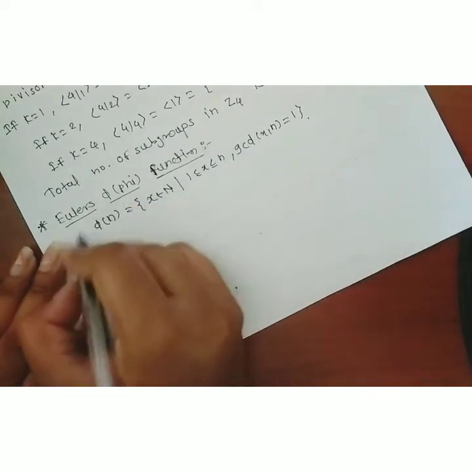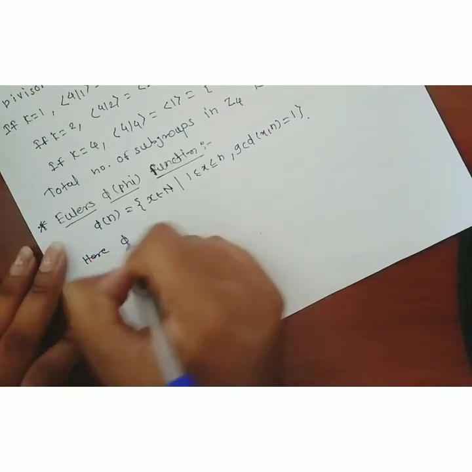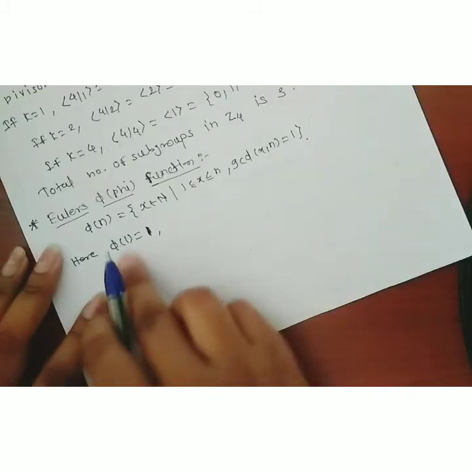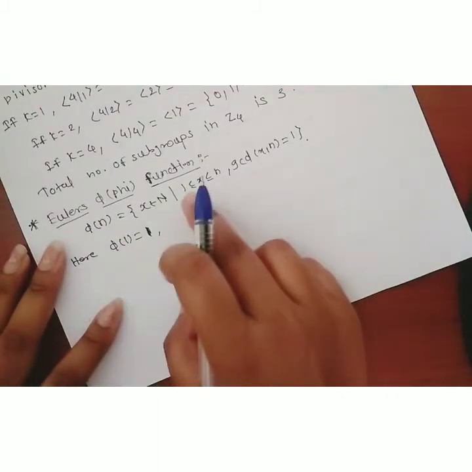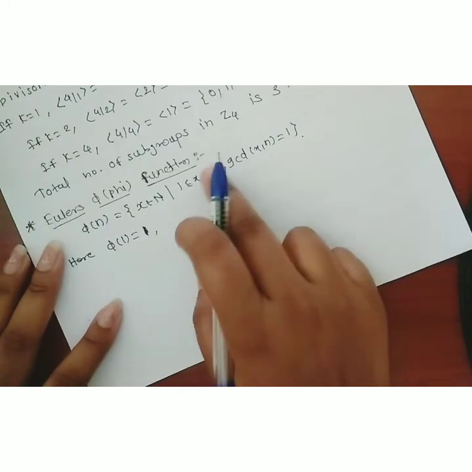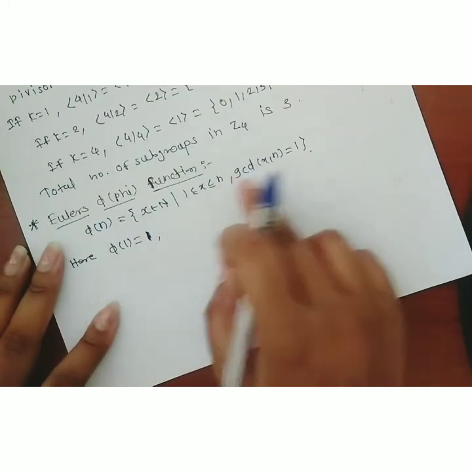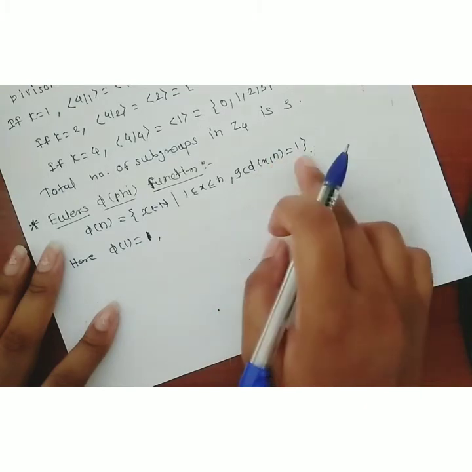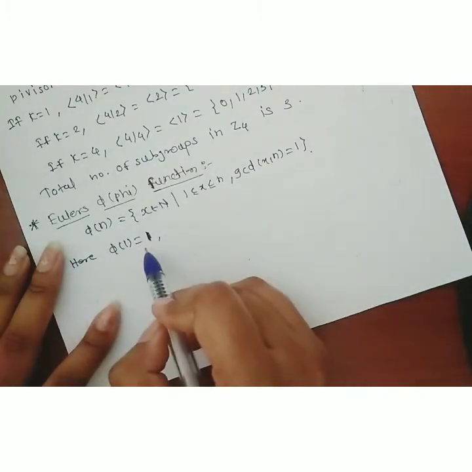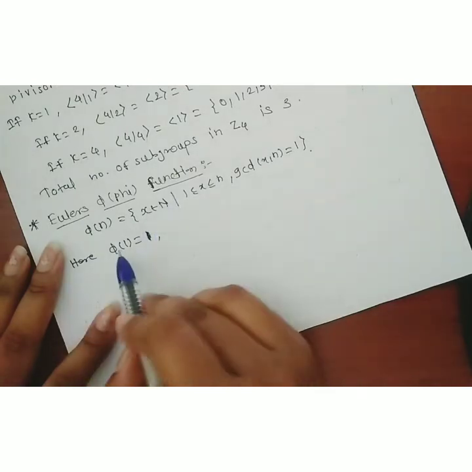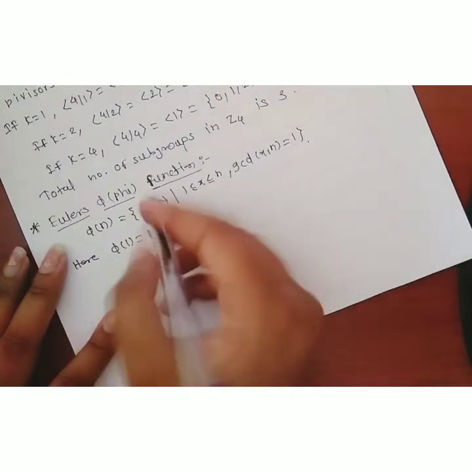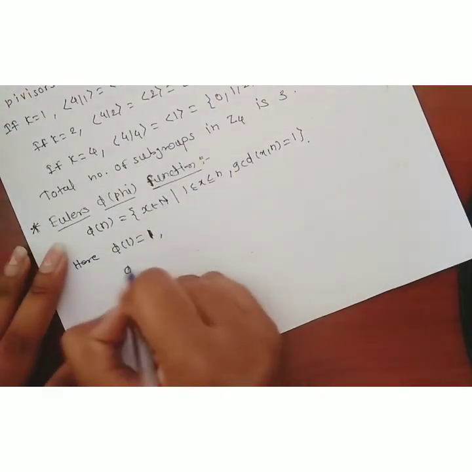Now here phi of 1 is equal to 1. Looking at phi of 1, what is the set? Phi of 1 is the set of all those x with 1 less than or equal to x less than or equal to 1. Here n is 1, such that GCD of x with 1 is equal to 1. There is only one element whose GCD with 1 is 1, the singleton 1. Therefore phi of 1 is equal to 1. Now if you find the value of phi of 2, what is phi of 2?